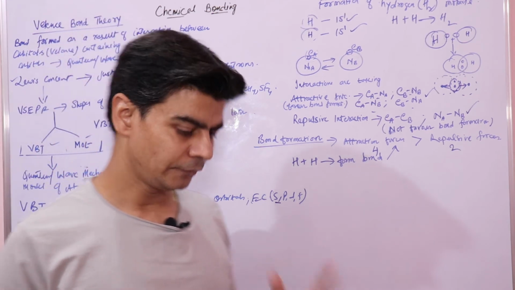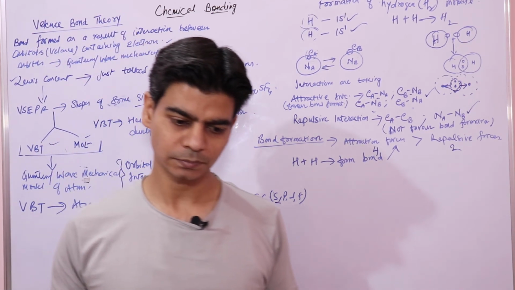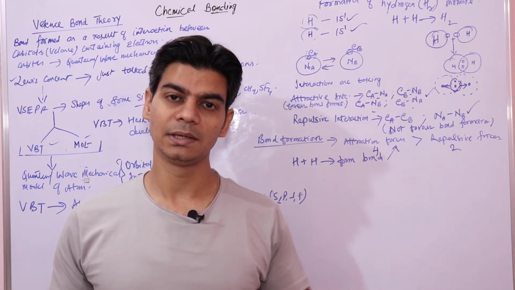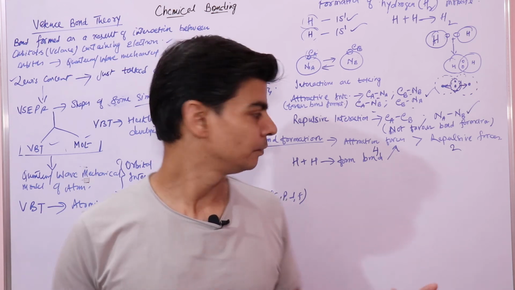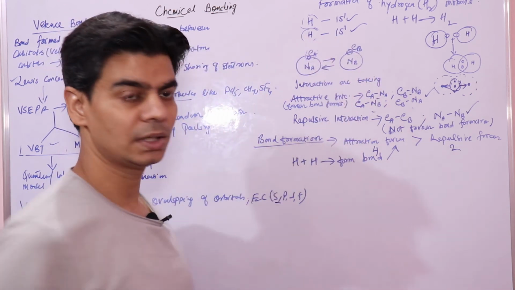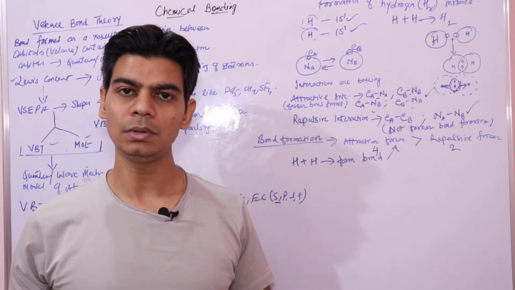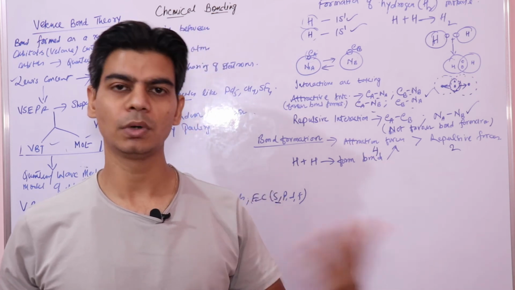We know that in attractive interaction, energy is released. So the energy of this system will come down, and when energy comes down, it favors stability. Lesser is the energy, more is the stability.